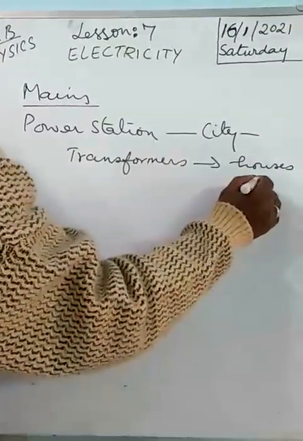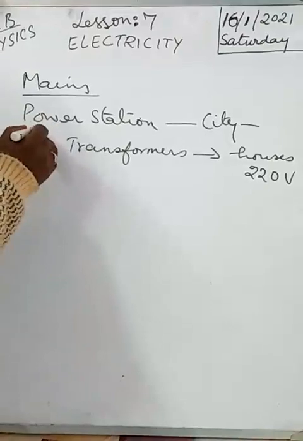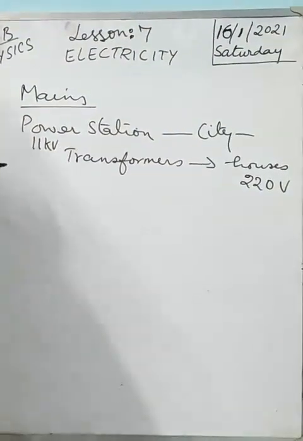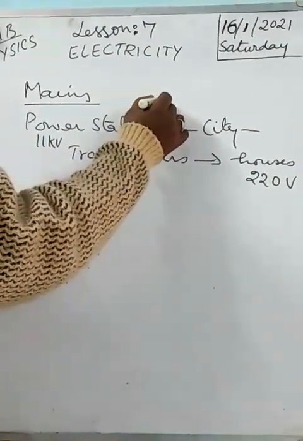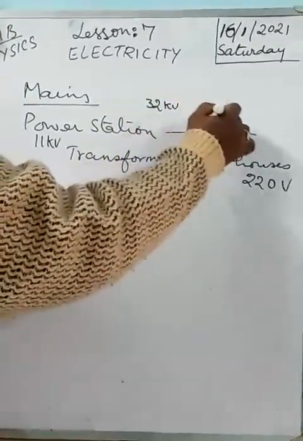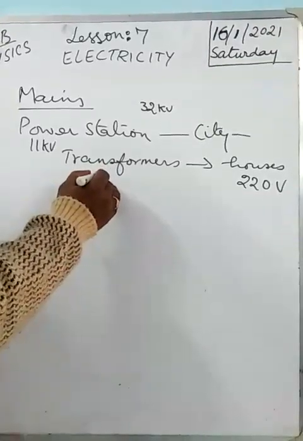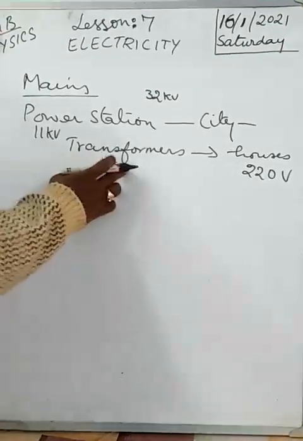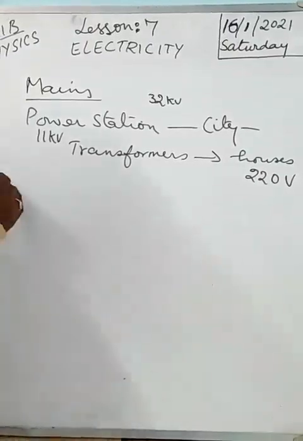Now in the house it comes as 220 volt. Now from the power station it is generated at 11 kV. 11 kV means 11,000 volt. From 11,000 volt, while traveling, it is upgraded to 32 kV. Then it goes on. Then in the transformer it again comes down to some 11 kV. Then it changes to 220 volt. Now we talk about the generators.